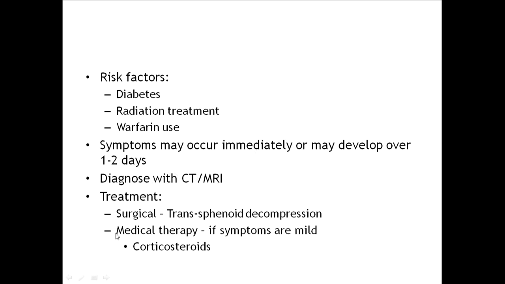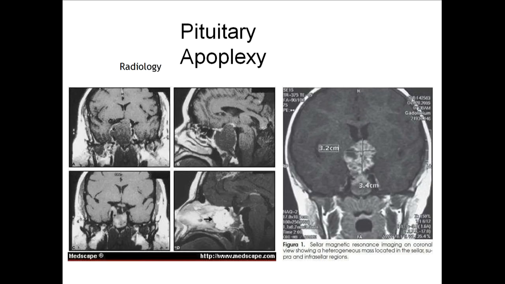Treatment is decompression. Surgical treatment is the treatment of choice, that is transsphenoidal decompression has to be done immediately. If the symptoms are mild, the patient doesn't have hypotension or hypoglycemia, then it can be treated conservatively with corticosteroids. But the mainstay of treatment is again surgical decompression. The diagram shows pituitary apoplexy. See, this is a pituitary gland. This is actually a tumor. Within the tumor, there is sudden bleeding causing hemorrhage and enlargement, causing compression of all the structures.